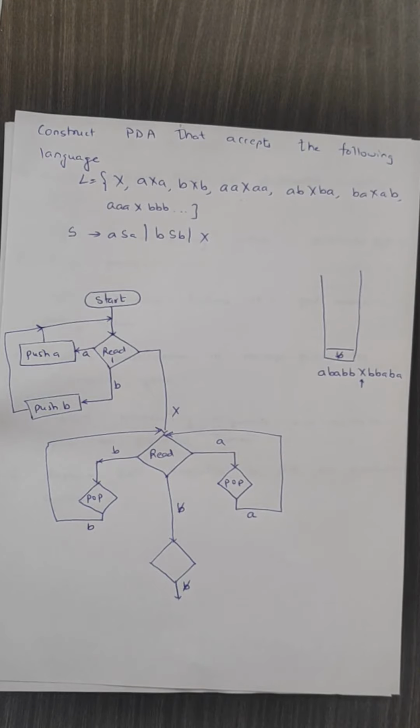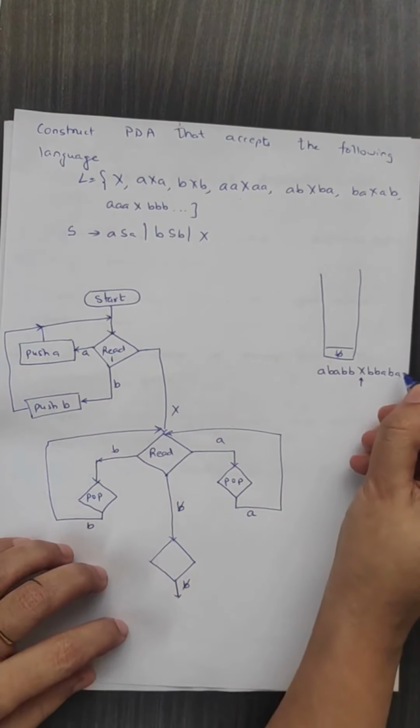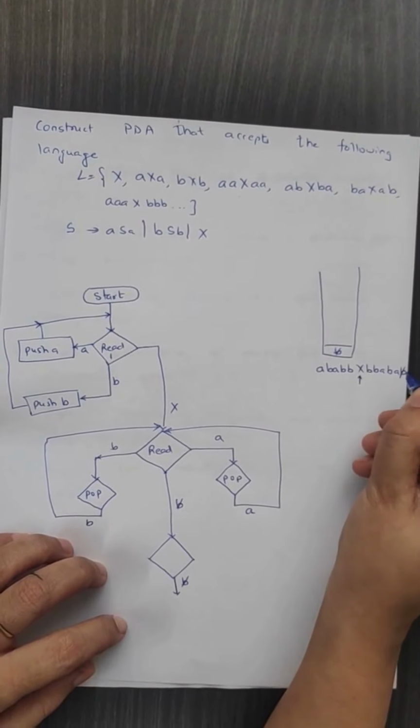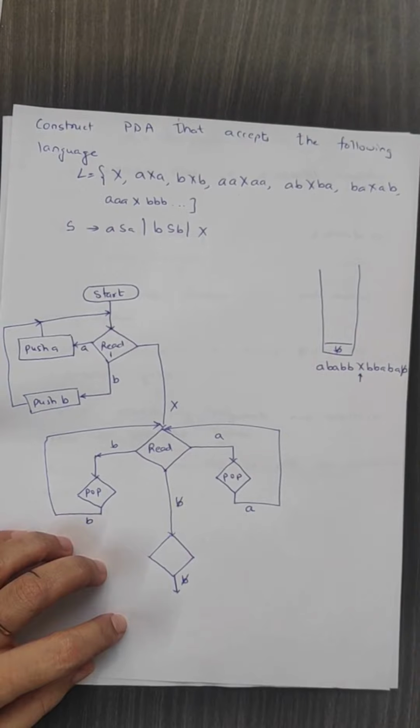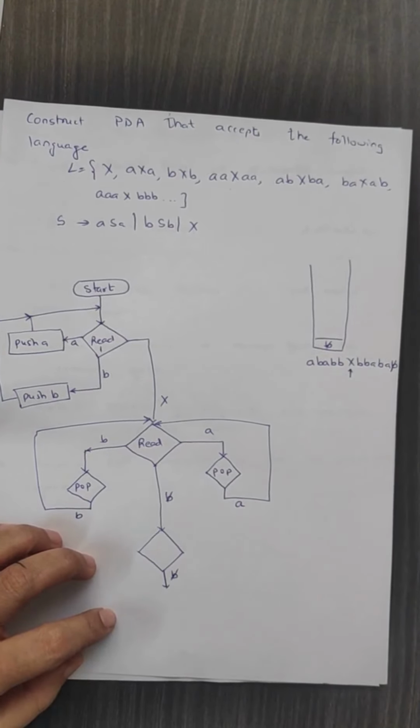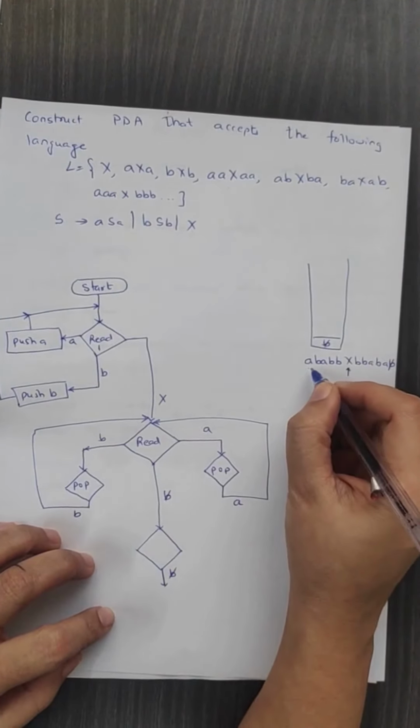We pop the symbol from the stack and check what it is. If the input symbol is A, the popped symbol should also be A. If the input symbol is B, the popped symbol should be B only. And once we receive a blank, we end the input and say that the string is valid. So we will start the machine.